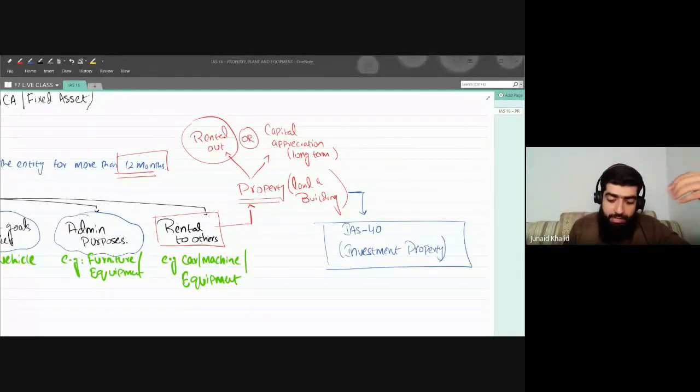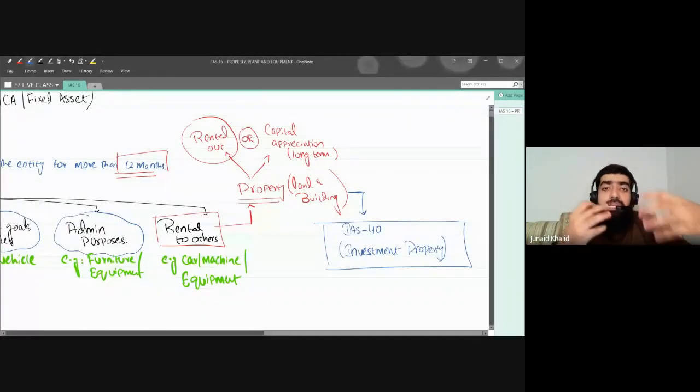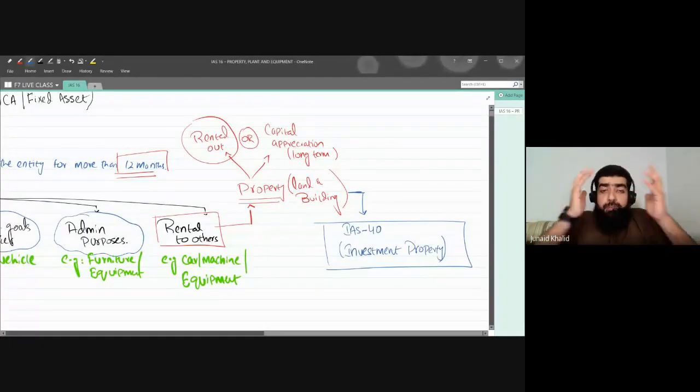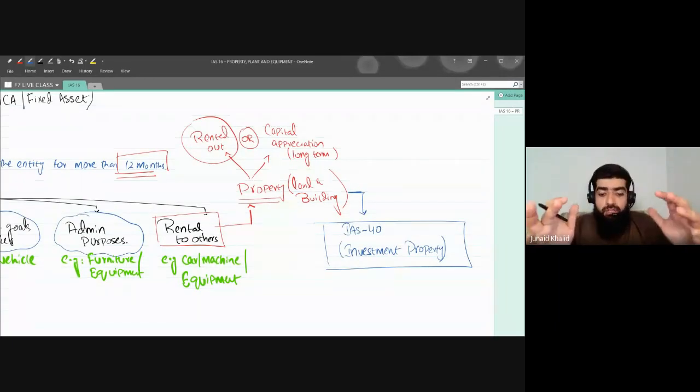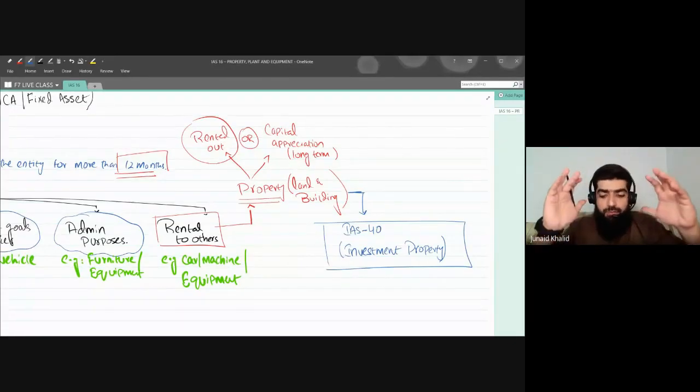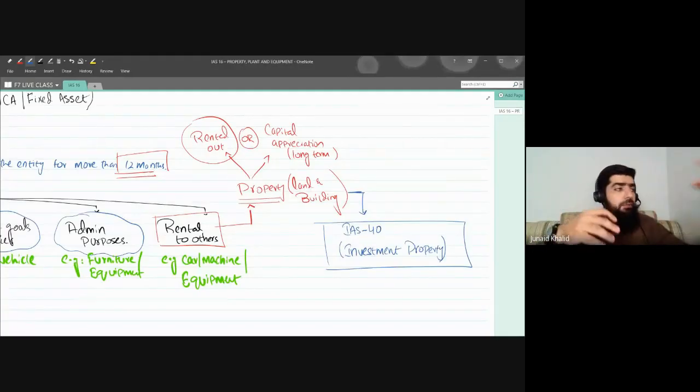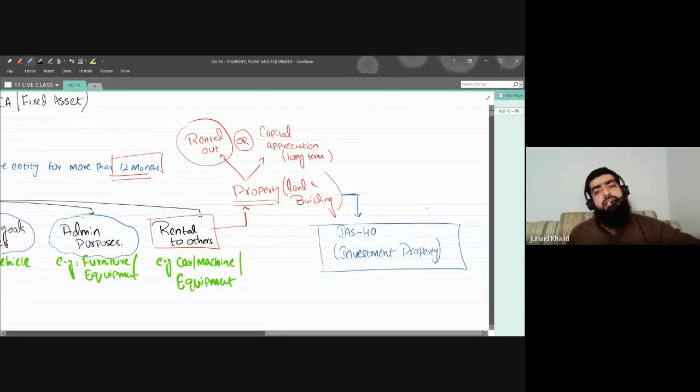What I'm trying to do is create a link that if there's a property that is held for rental purposes, on that property we're not going to apply IAS 16 exclusively. Here another accounting standard is applicable, which is known as what? Investment property, IAS 40. Yes, there are different ifs and buts. For example, if some part is used for the business and some part is rented out, there could be a different accounting treatment. This will be dealt under IAS 40. Fatuma, are you clear with this one?